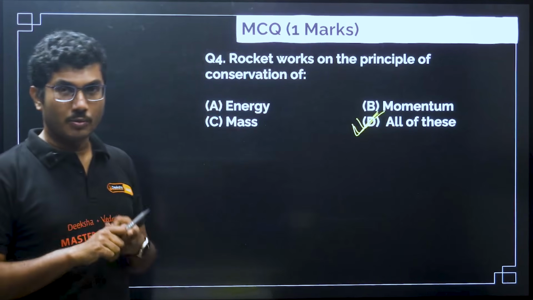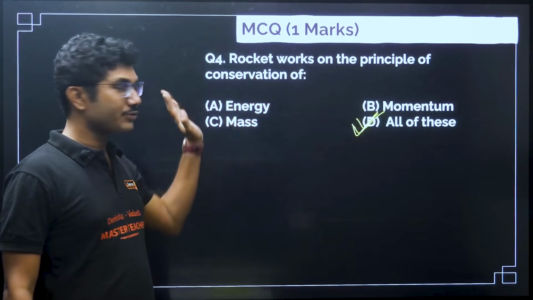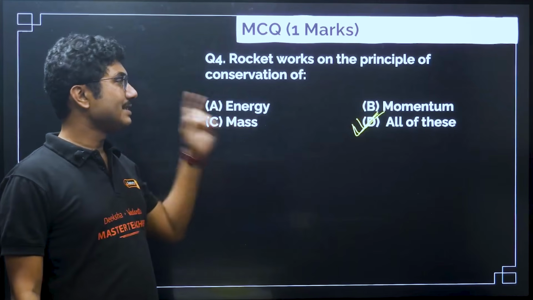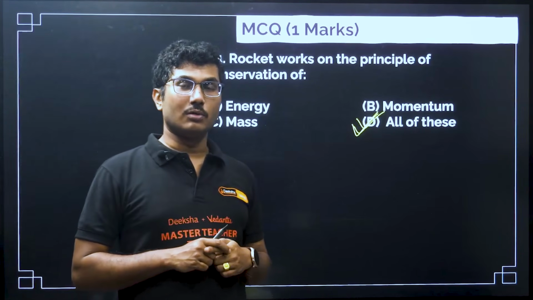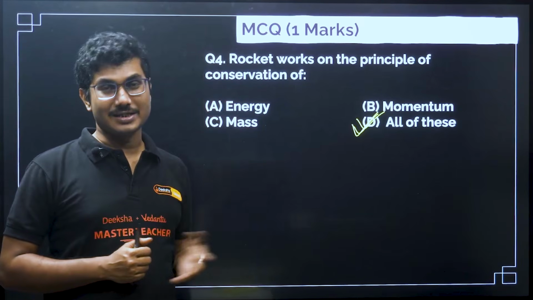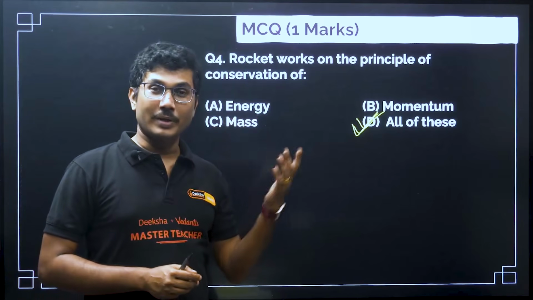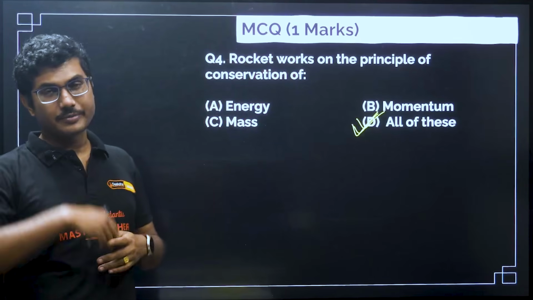So all of this is the answer for this question, not only momentum but mass and energy. If it is simple, only momentum is given along with other options, then momentum is okay, but otherwise energy, momentum, and mass are everything conserved during the motion of a rocket. That is why we sometimes say this is rocket science, because rocket science is one of the most difficult sciences that humans developed.